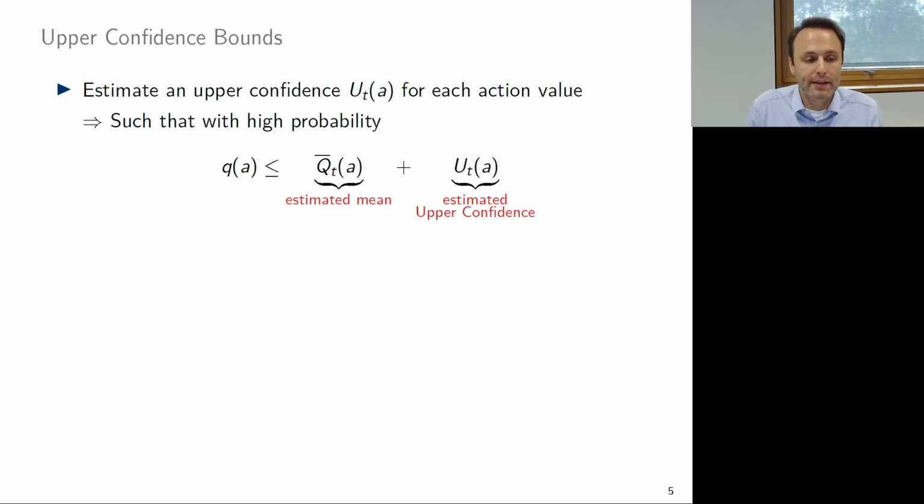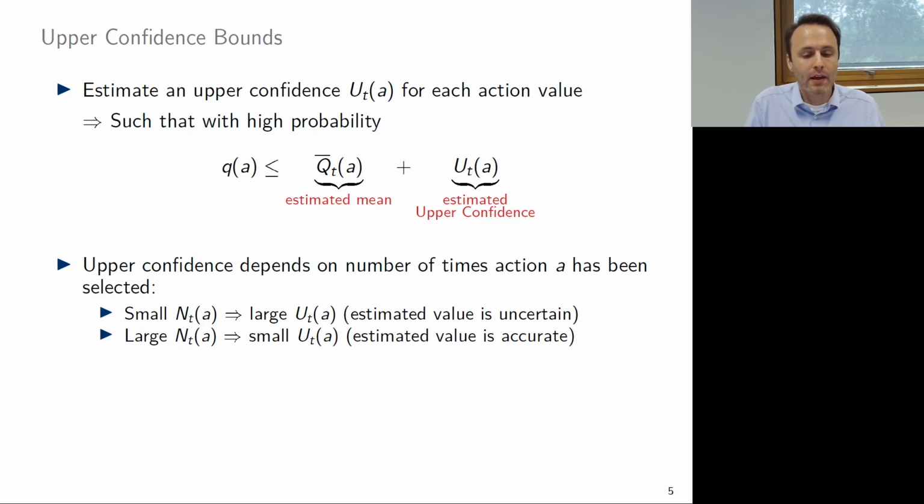So what we do in practice is we estimate an upper confidence bound, UT, for each action value in each time period, such that with high probability, that estimated mean plus this upper confidence bound is greater or equal than the true success rate. Now, the upper bound actually depends on the number of times we play that arm.